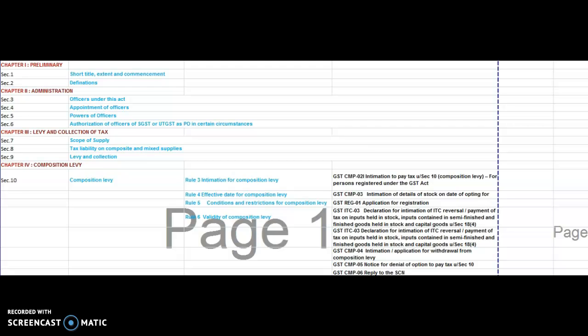I'm planning to start the GST Act, the total 900-page book of CMA Final, from corner to corner. Each and every line and subline, I am planning to cover everything. This video duration is 15 minutes only. In the next video, I will try to upload all 174 sections of the CGST Act as early as possible.